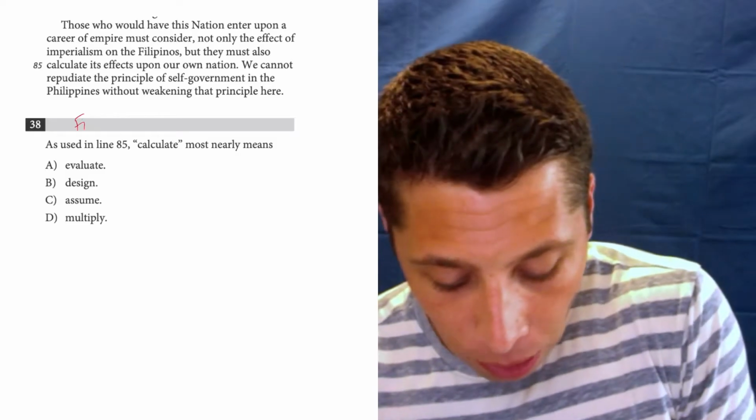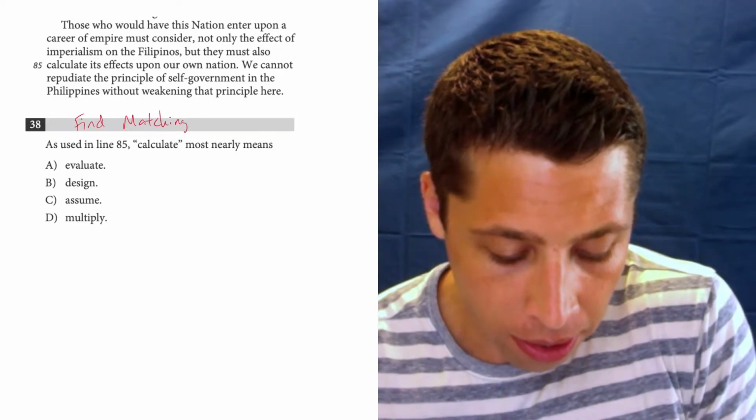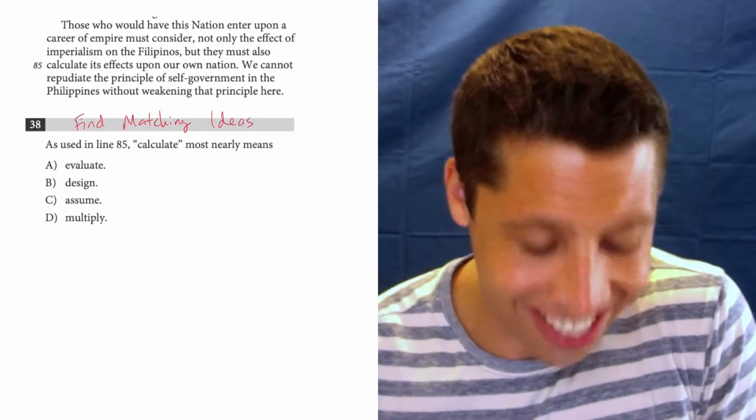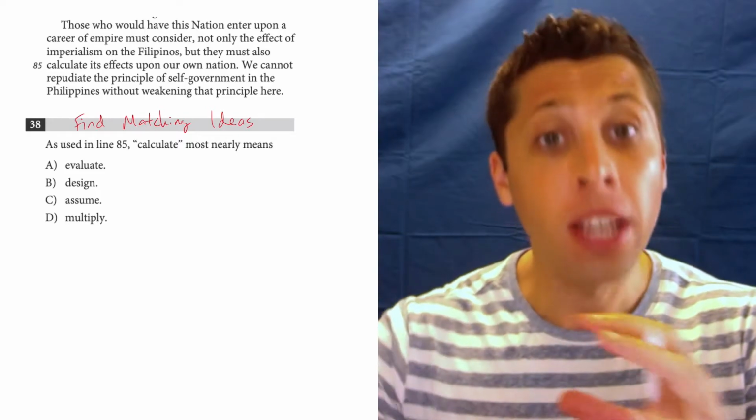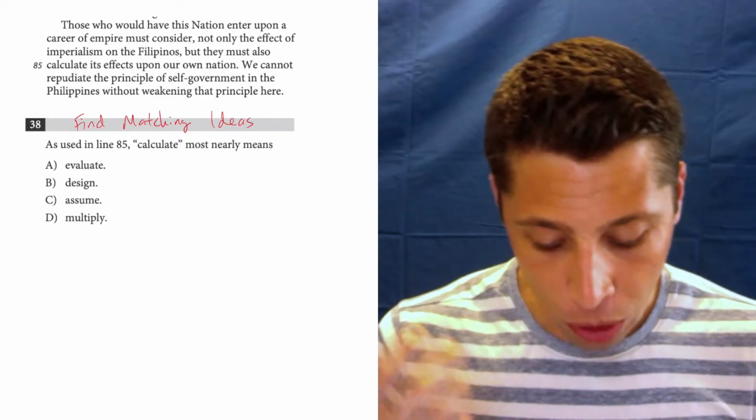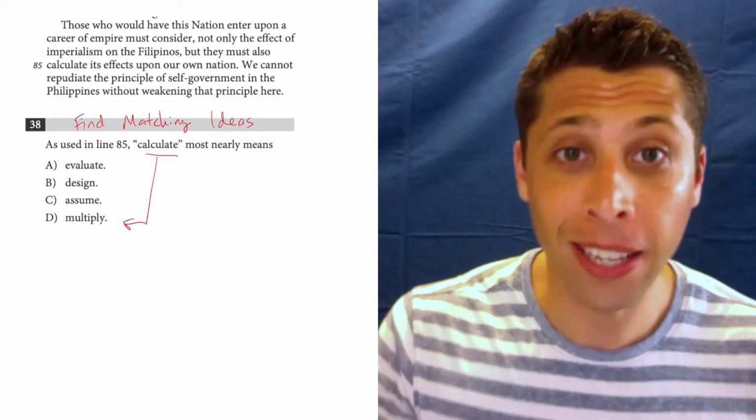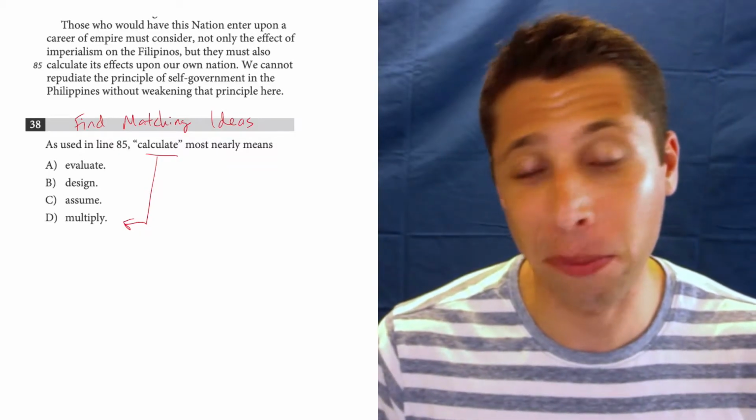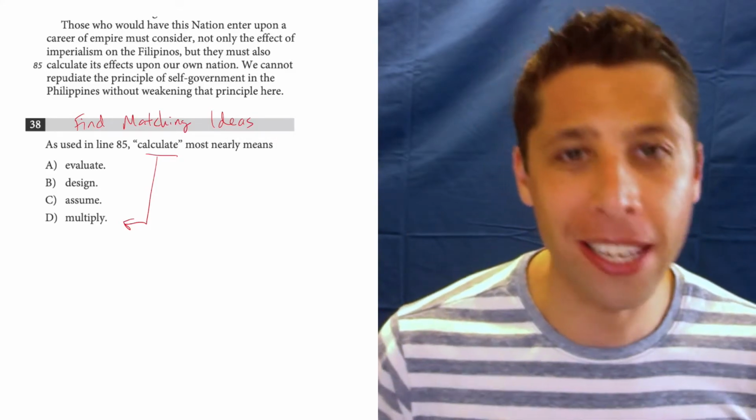What we really want to do is use the QLC method to find matching ideas. A lot of the times on these vocab questions, they leave us little clues to help us understand what the word means. We do not want to assume that calculate means something like multiply, because that's what we normally do when we calculate for math. That's probably a trap, because this word probably has a different meaning than we're used to.